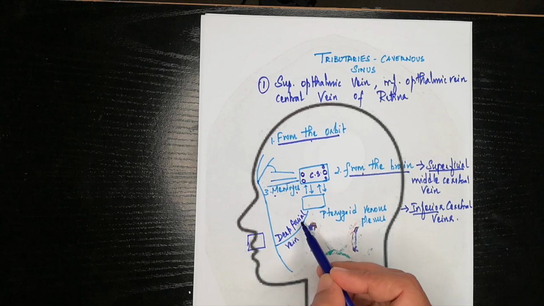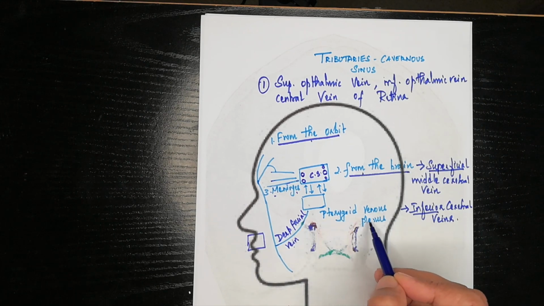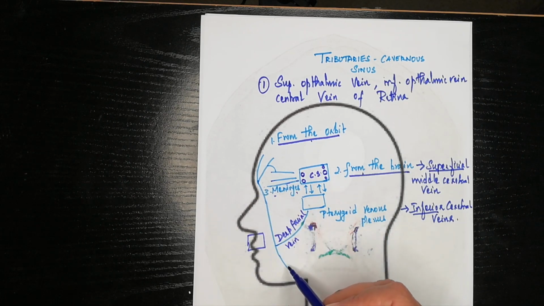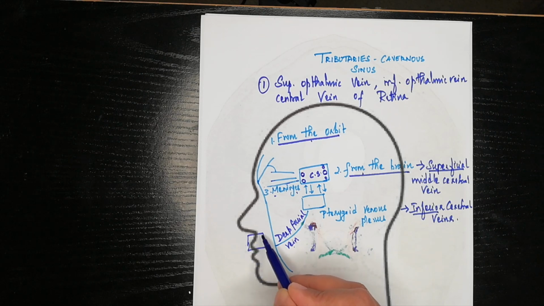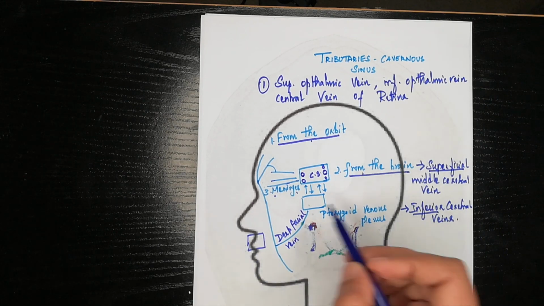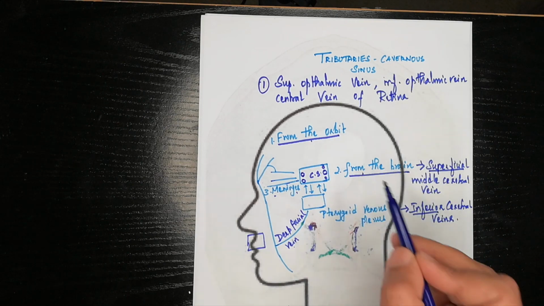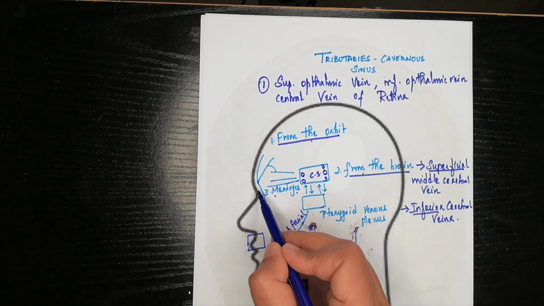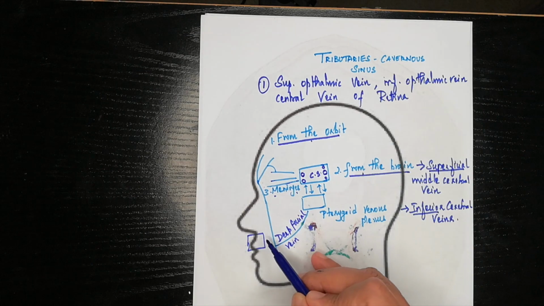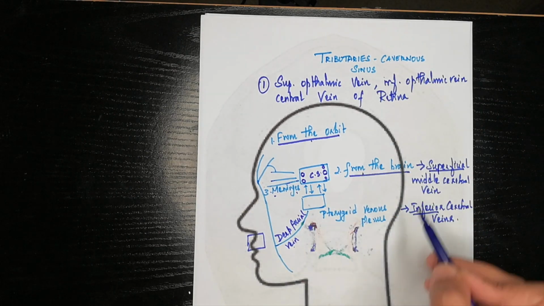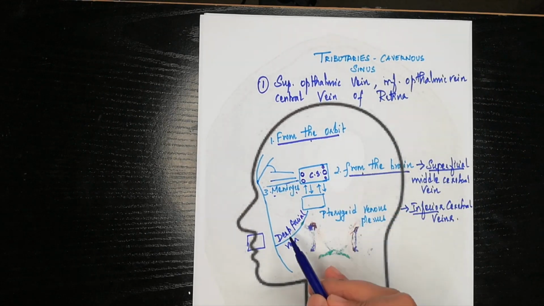Why I have drawn the deep facial vein and pterygoid venous plexus is, this is the facial vein, and we know this is the dangerous area of the face, the upper lip and the lower part of the nose. So any infection here, remember one thing, all these veins which are communicating with the cavernous sinus are valveless. So either from the cavernous sinus to these veins or from these veins to the cavernous sinus, through various communications, infection can pass through.